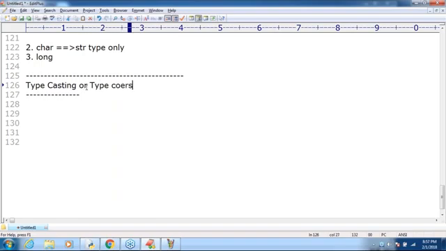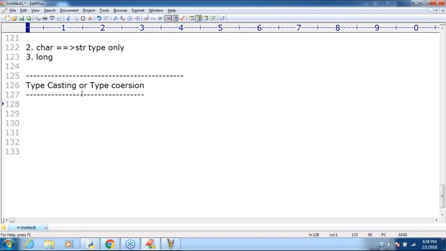Type coercion, like we have the concept, sir. Coercion or casting is nothing but conversion only, from one type to another type. Okay, we are converting from one type to another type. That's all, sir. Now, what are the various inbuilt functions for typecasting?